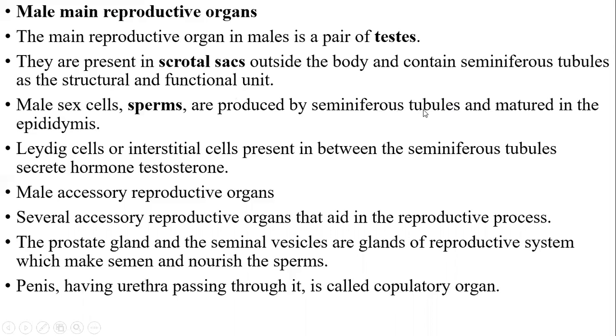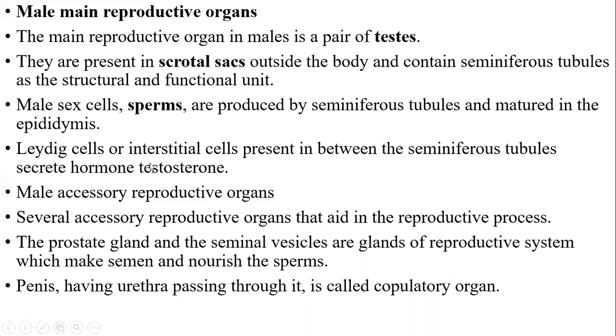To produce sperms, and their sperms are matured in the epididymis. I showed you the picture above the testes. You can see the epididymis. It is a place where sperms are matured. Sperms are produced in seminiferous tubules but matured in epididymis.